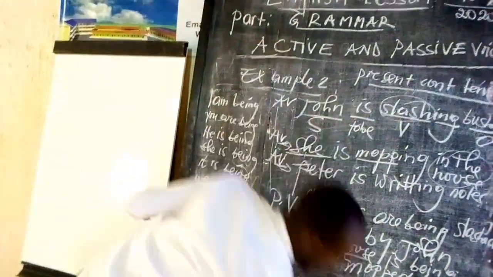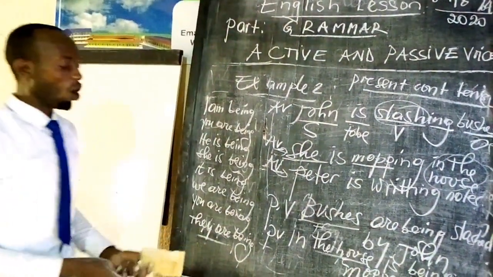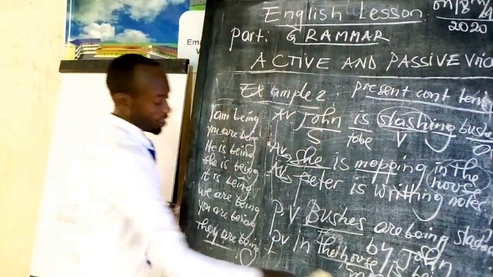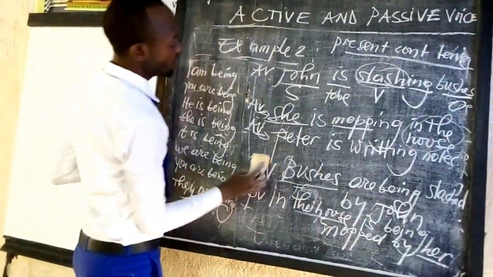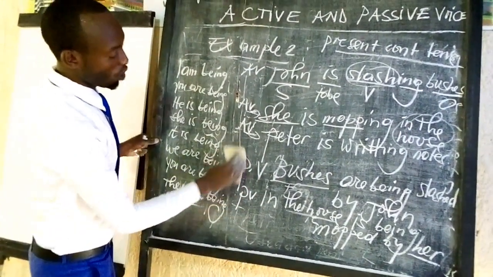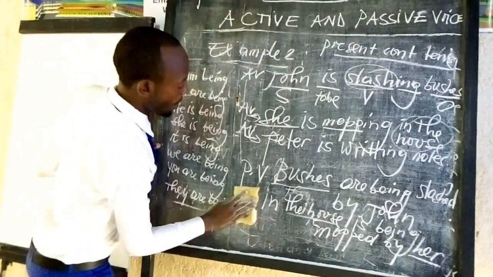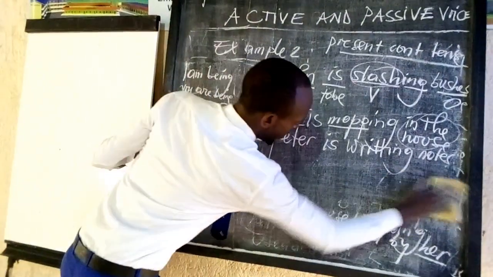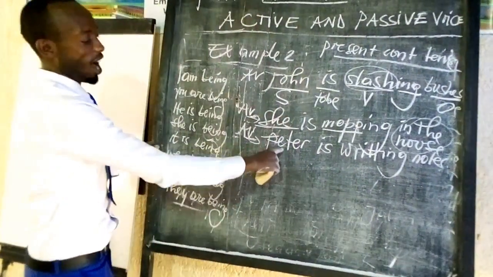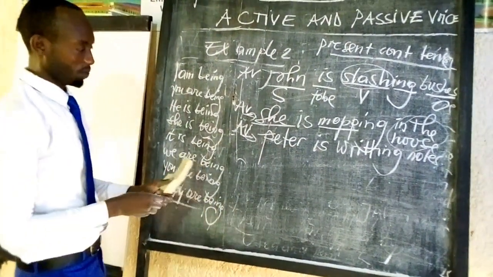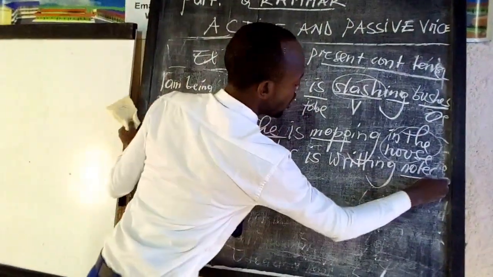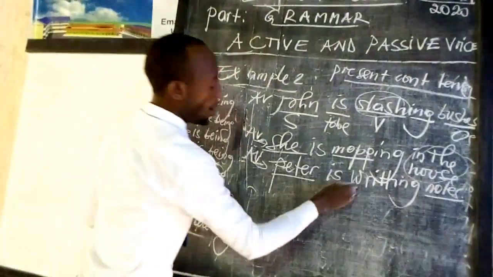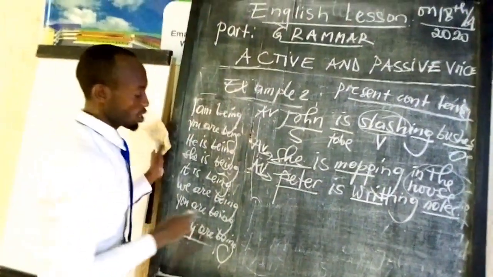So here the focus is to know how we can change active voice into passive voice when the sentence is in present continuous tense. We are going on to example number 3. We said that Peter is writing notes. Here there is the word Peter, and there is the object notes. The verb we have is verb to write.